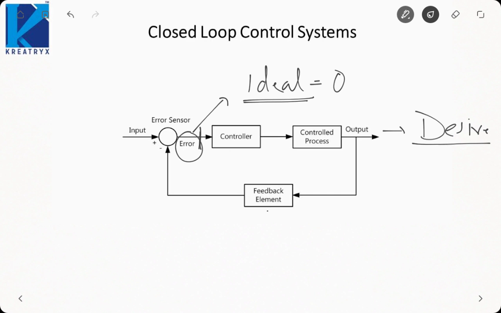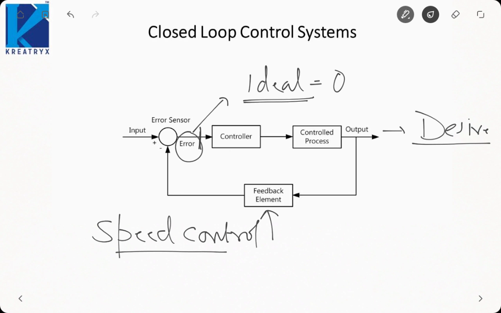So in this system we have an additional element called feedback. What is the use of feedback? Most of the time our control system will work on electrical signals, so we need to convert the output to an equivalent electrical signal. Suppose I am talking about speed control.